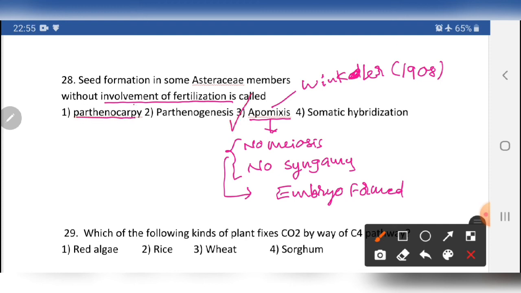Why not parthenocarpy? Parthenocarpy is the formation of fruit without fertilization, mostly in plants. That means the fruits may or may not have seeds, but they also avoid fertilization for fruit formation. But parthenogenesis is applicable to animals, where an unfertilized ovum, for example an egg cell, produces an individual.